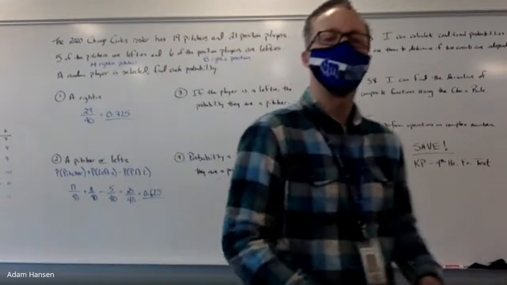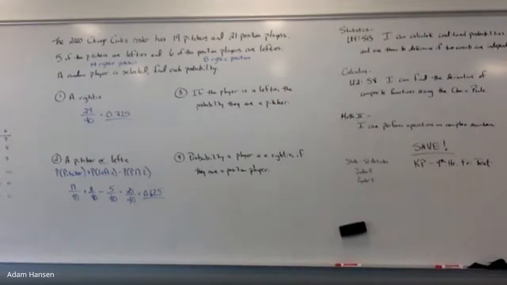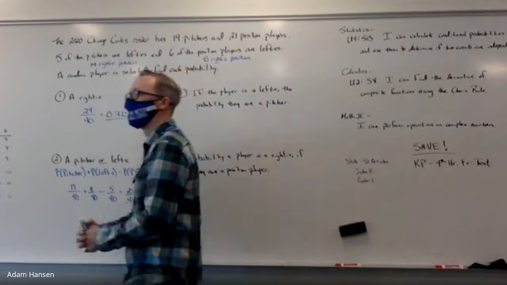Did you have a question? Yes, please. Read carefully question number 3. What makes this a conditional probability statement? If they're lefty, probability. Okay, so what are we assuming to be true? What do we already know has to happen?